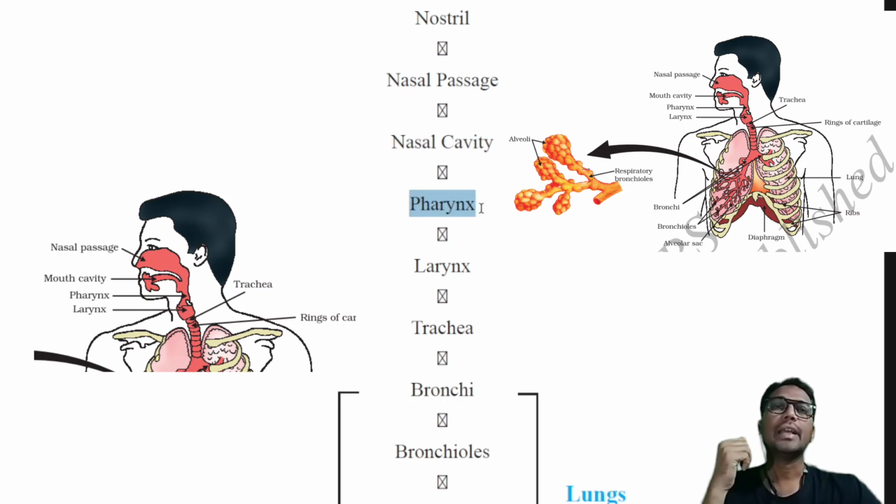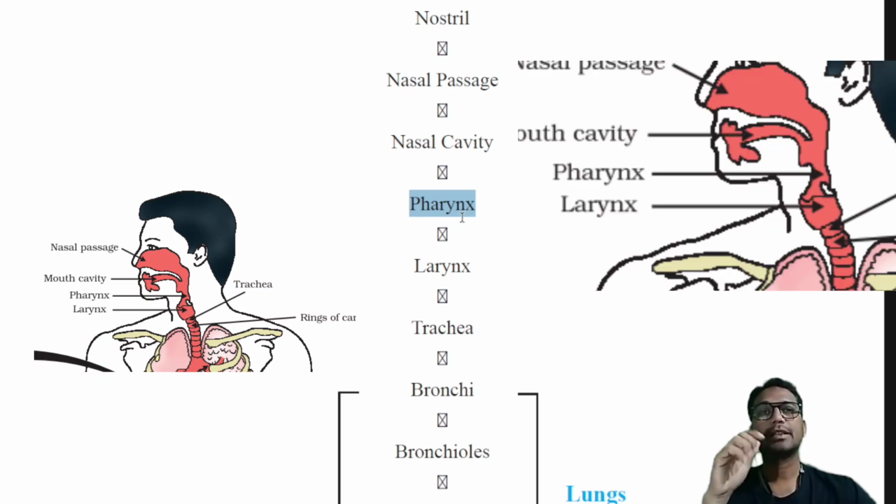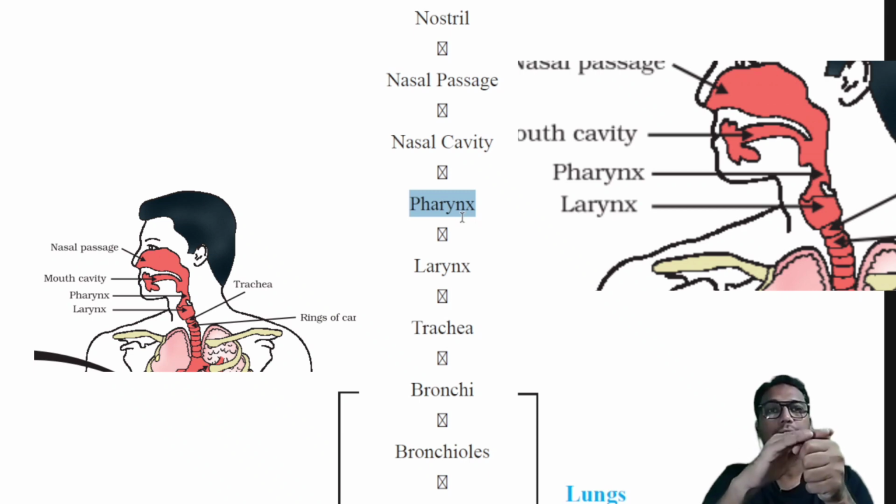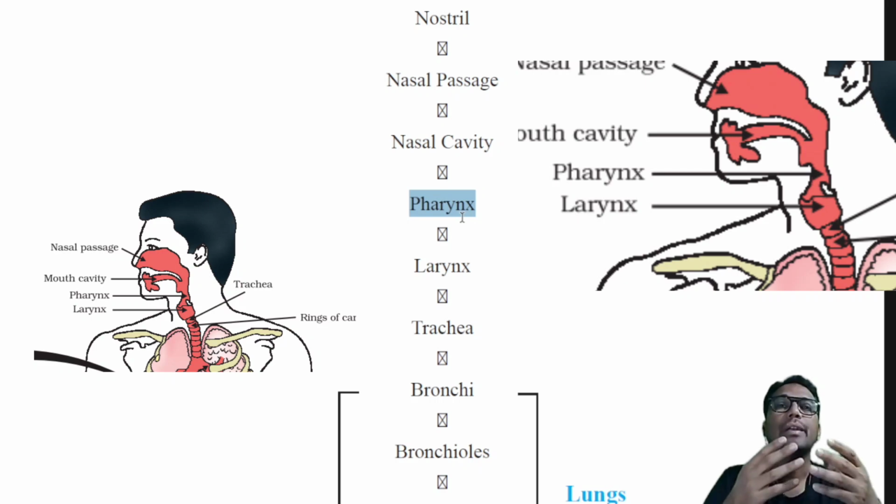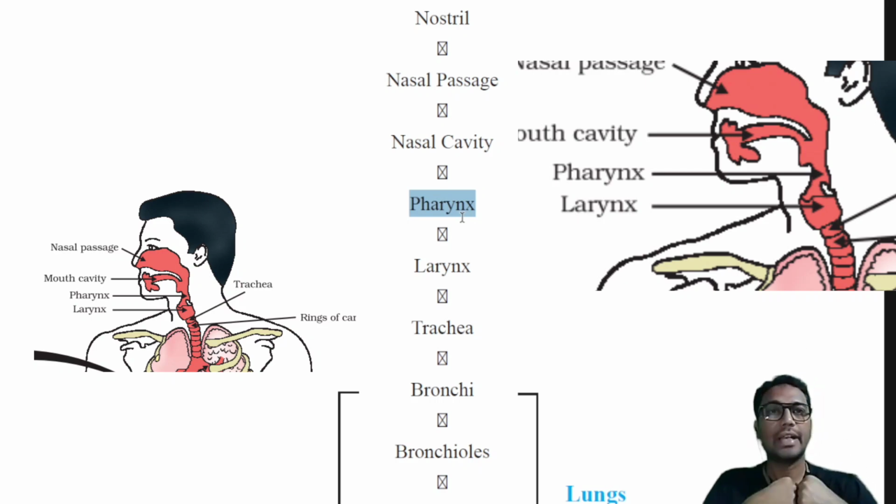And then the air enters into the pharynx. Okay, so pharynx is a common passage for food as well as air. Next it will open into the trachea. At the end of the trachea you find the presence of a flap. Here there is a food pipe and a wind pipe, and the wind pipe has a small flap made up of cartilage. This is called the epiglottis, which will open and close during breathing and swallowing, so that it will prevent any food particles from entering into the trachea, right?